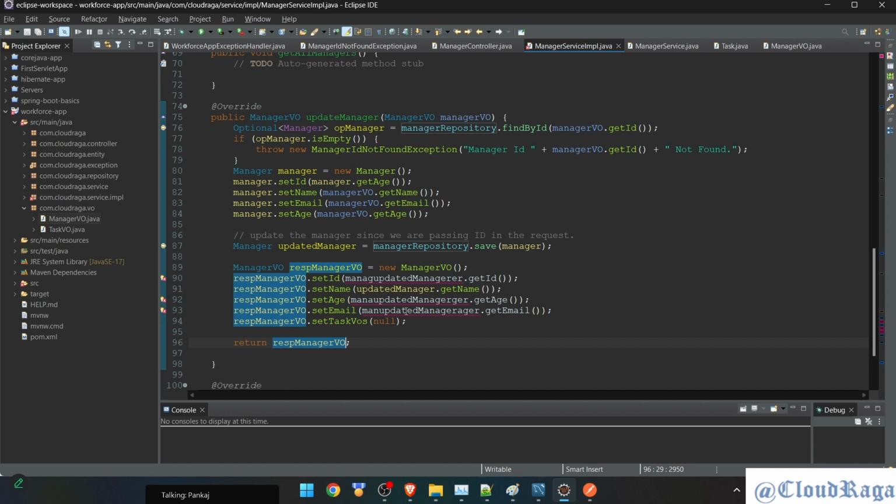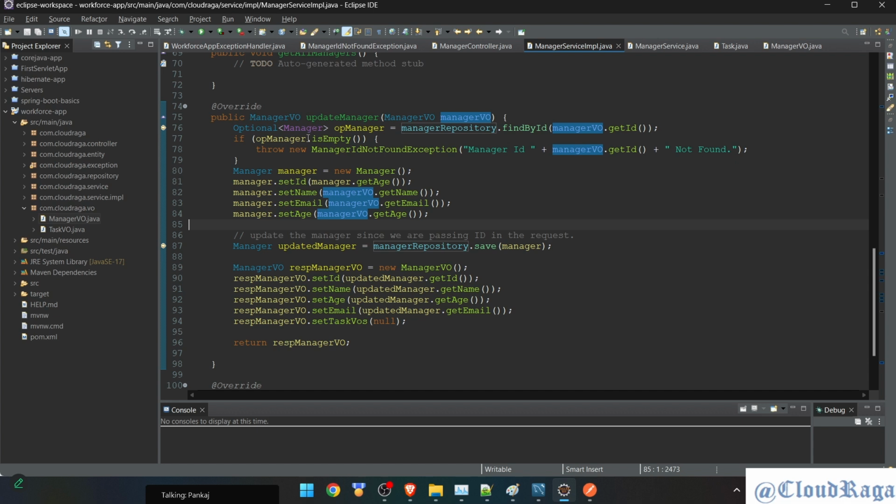Okay. I messed up variables. Okay, fine. So I'm getting manager view, fetching ID from it, checking in database. If it is not there, it will throw exception. If it is there, it will go further, fetch all the details.